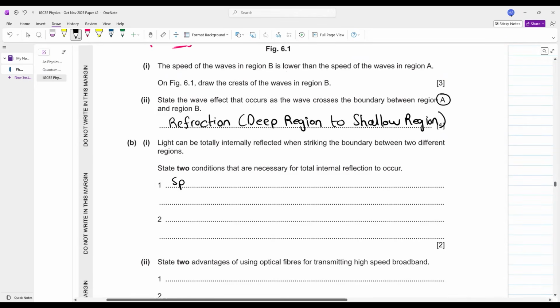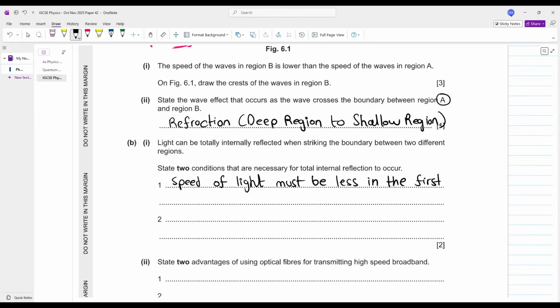The speed of light must be less in the first region compared to the speed of light in second region.